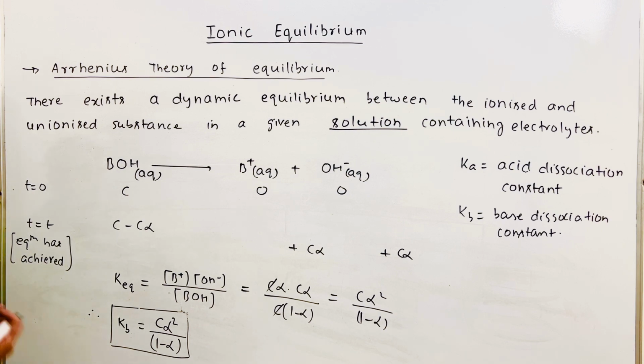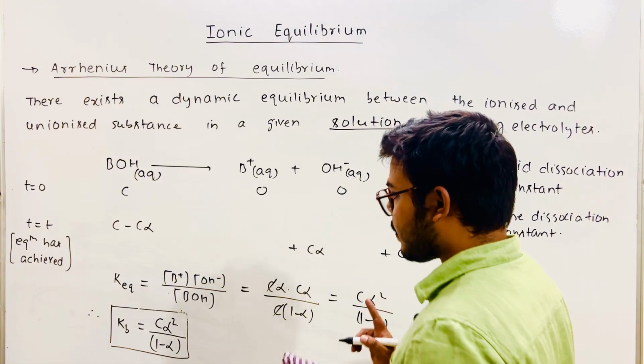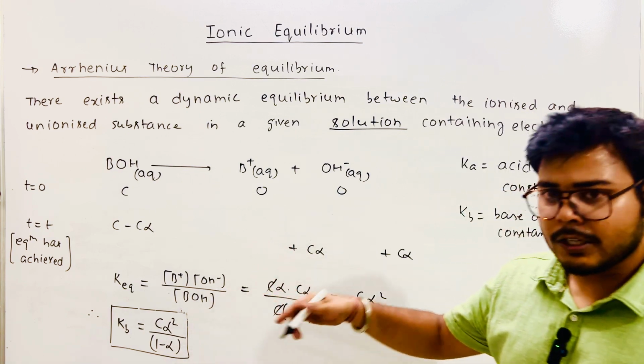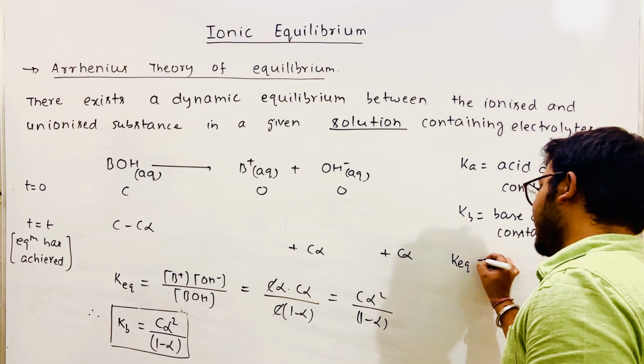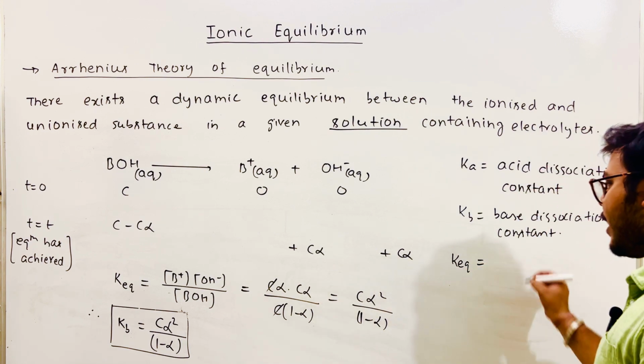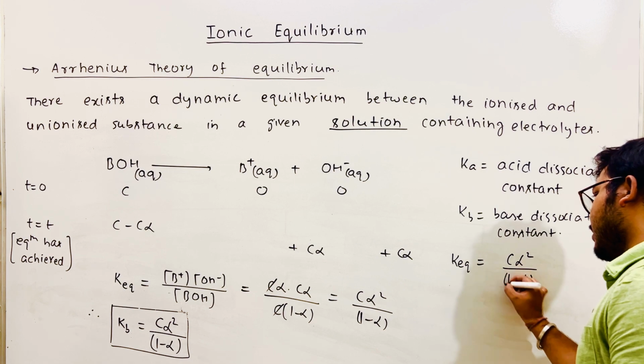Yeah, so you have understood the Arrhenius theory, the Arrhenius concept here. Now one important thing, just focus here. Look at the equilibrium constant. Let's write K equilibrium only. That is equal to, what is the expression we are getting? C alpha square upon 1 minus alpha, right?